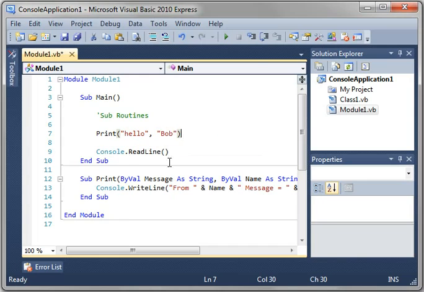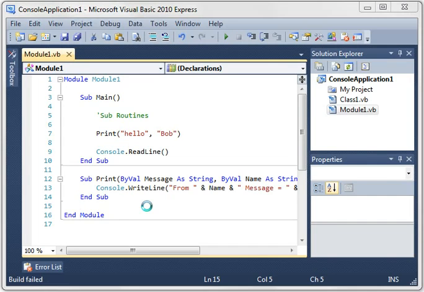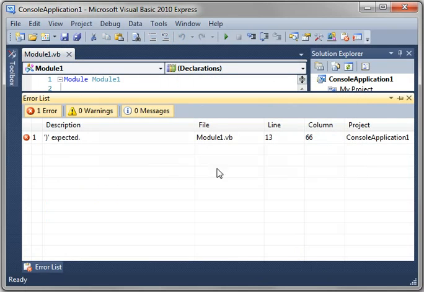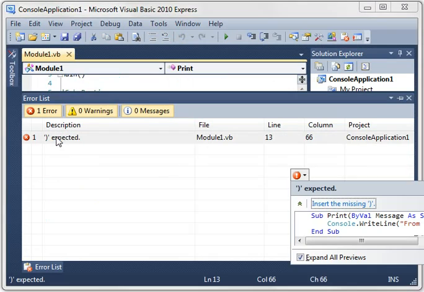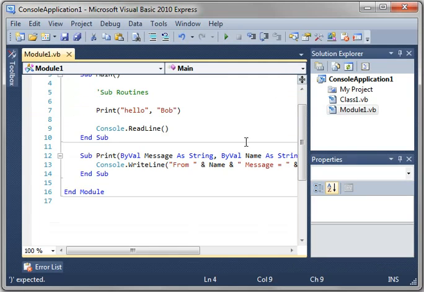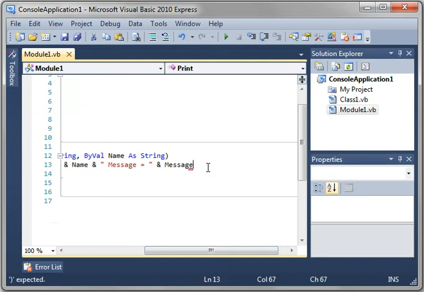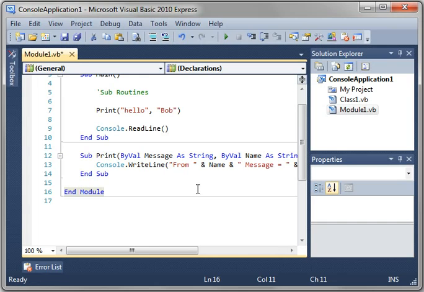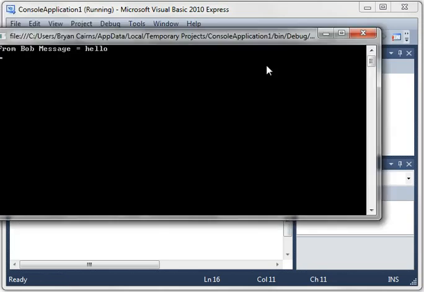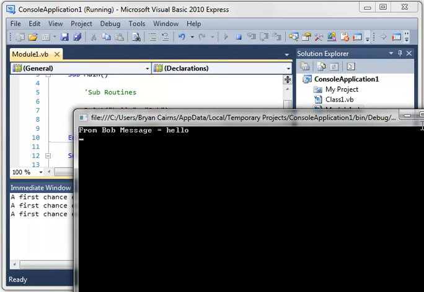If you're coming from an old version of Visual Basic, this would have generated an error. We will get into functions later, but that would be a function. But for the new version, .NET, what you're using now, you have to encapsulate this in parentheses. Don't worry if you forget, it'll do it automatically. Let's run this. Uh-oh, build errors. What do we do? Yes, expected. We missed something. Yes, we did. Let's run this again. From Bob, message equal hello.